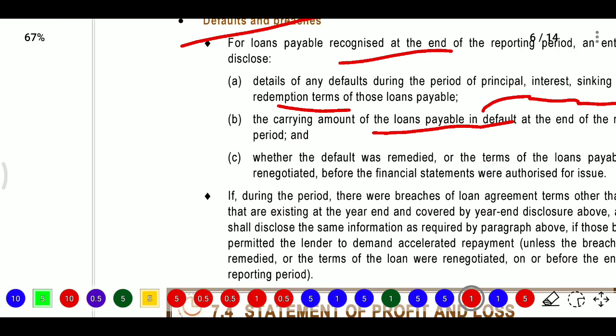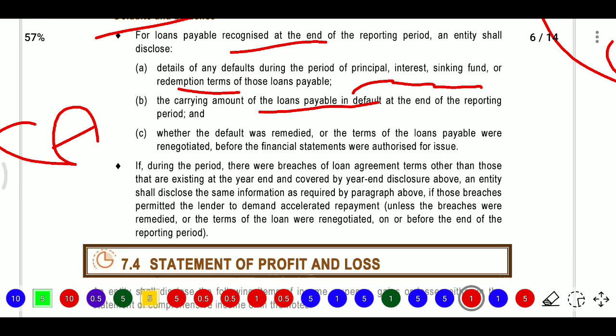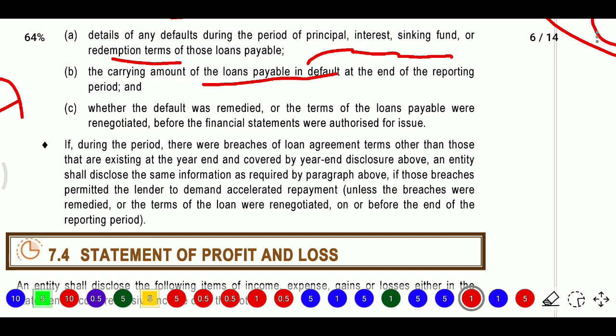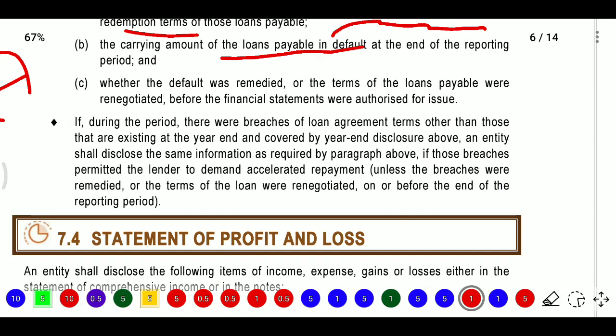So what is the carrying amount? Next, whether the default was remedied, or the terms of the loan payable were renegotiated before the financial statements were authorized for issue. Now if during the period there were breaches of loan agreement terms, they will provide some terms and conditions, and if those terms and conditions were breached during the period, other than those existing at the year end and covered in the year end disclosure above.